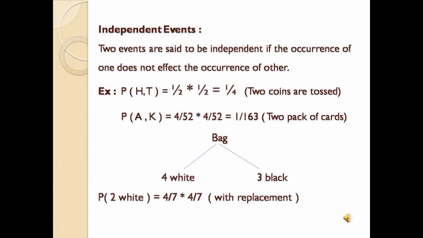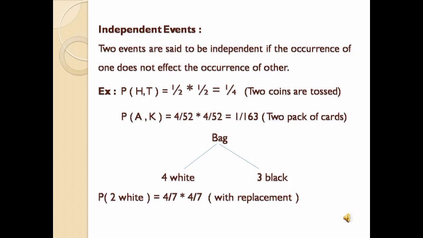Now see the next example. When two packs of cards are drawn, what is the probability of getting an ace and a king card? Getting an ace card is event 1 and getting a king card is event 2. Now we have to find whether there is any effect on event 2 when event 1 has occurred. Probability of getting an ace is 4 by 52 and probability of getting a king is 4 by 52. As we see, there is no effect on event 2 after event 1 has occurred.